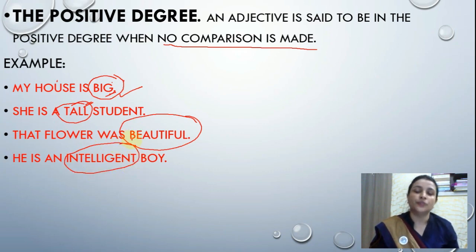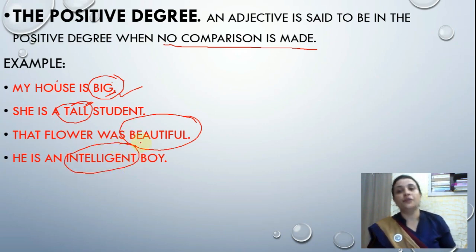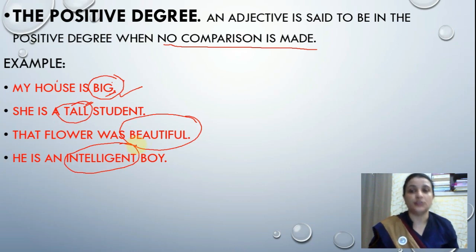Clear? So first of all, before understanding the degrees, you need to have a clear vision regarding the adjectives, because firstly you have to understand what is adjective, and you can easily clarify adjective and its type. Then we will start with the positive degree.